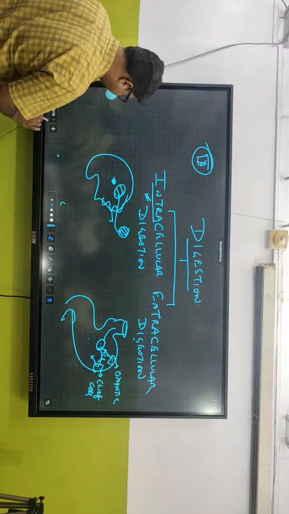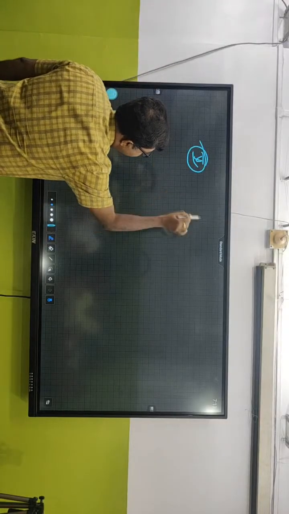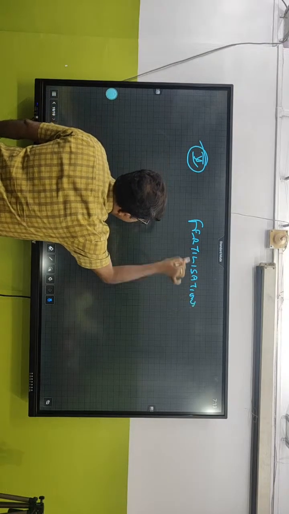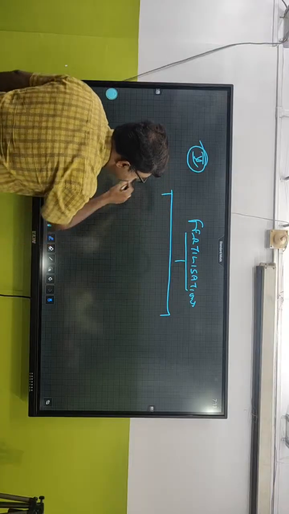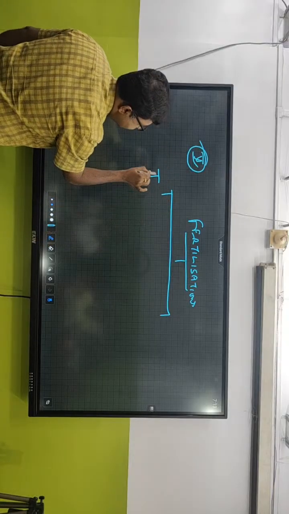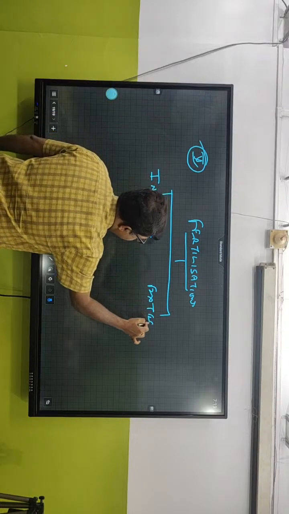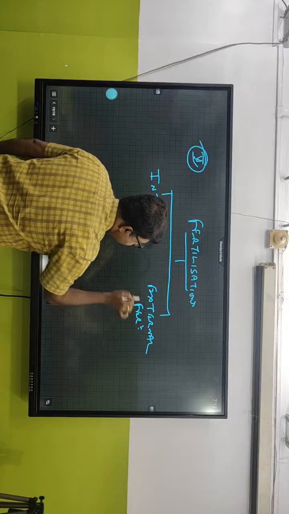Okay, done. Next. On the basis of fertilization, we can classify them into two. What is that? The number one is internal fertilization and external fertilization. Internal and external fertilization. Okay.